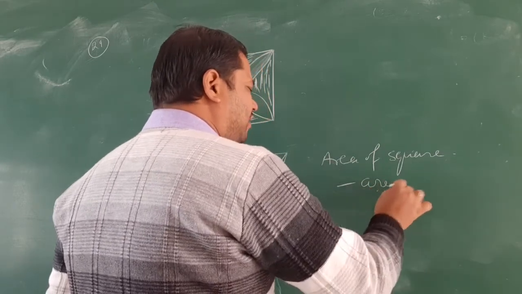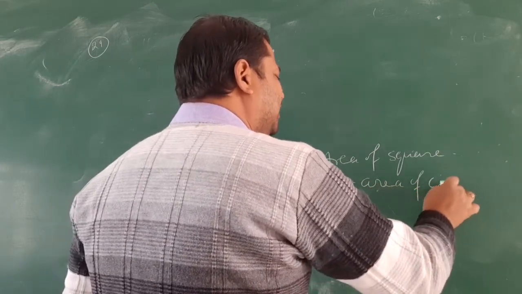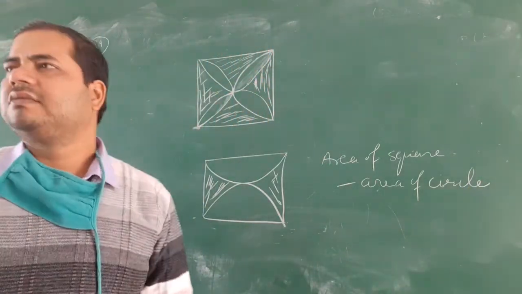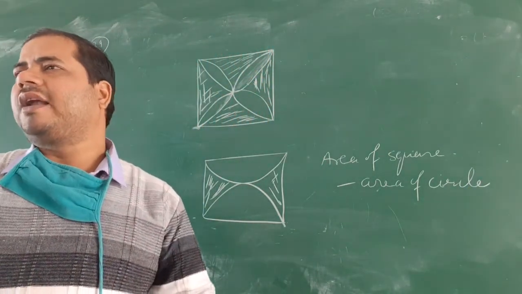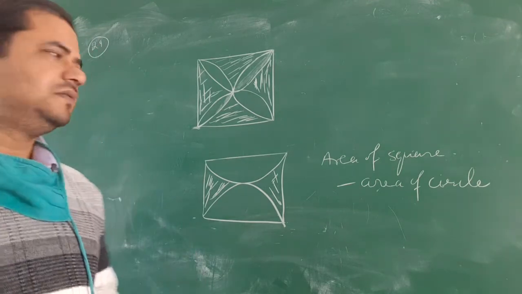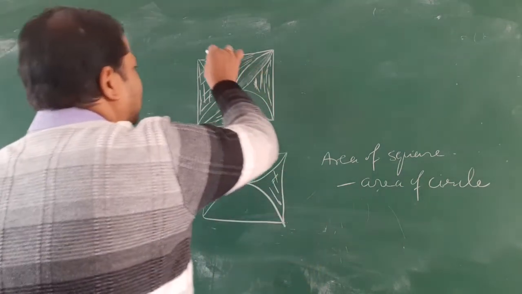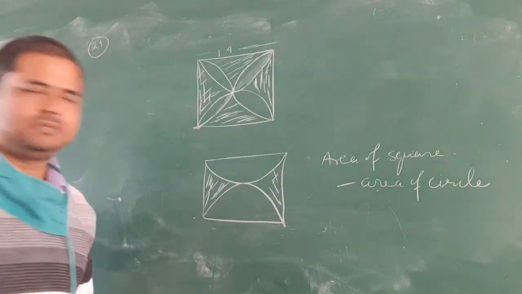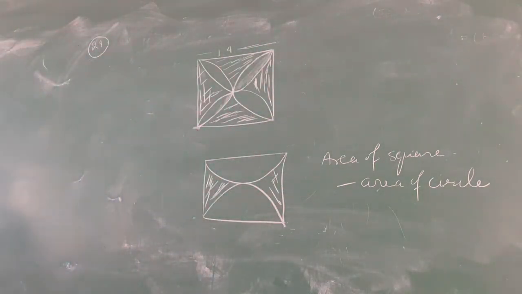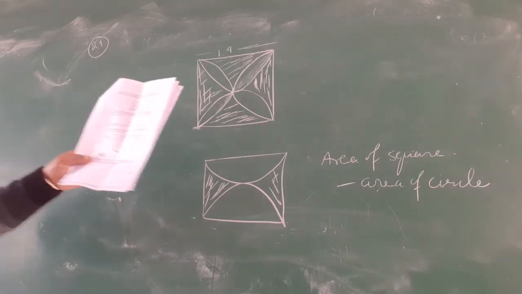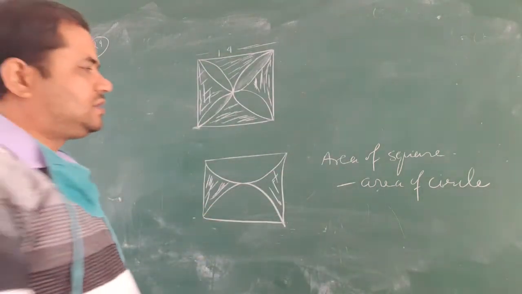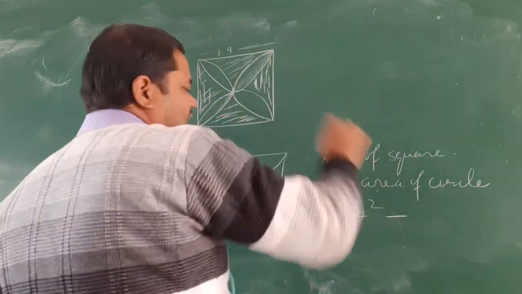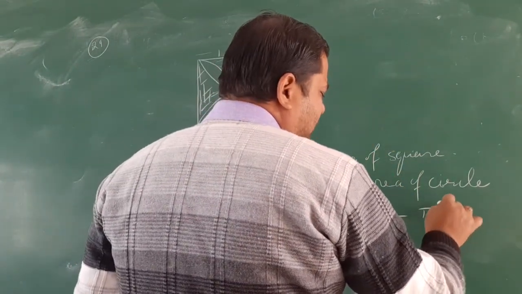minus area of circle. 2 semicircles means 1 circle because all are identical semicircles. So area of square, what is the side? 14. So this is area of square, 14 square, minus area of circle, pi r square.